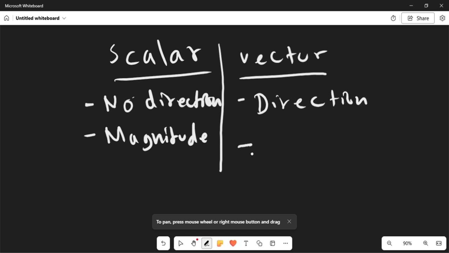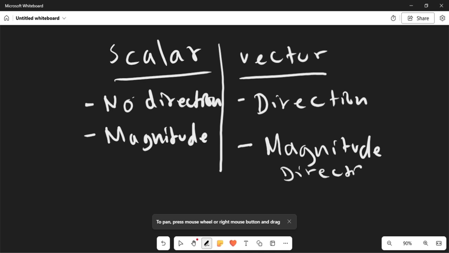We're going to talk about displacement in a bit, and in displacement, velocity, and acceleration, we do need to understand if the object that's moving is going north, south, left, right, east. You get the idea. So these vector quantities include magnitude and direction. So they have both.